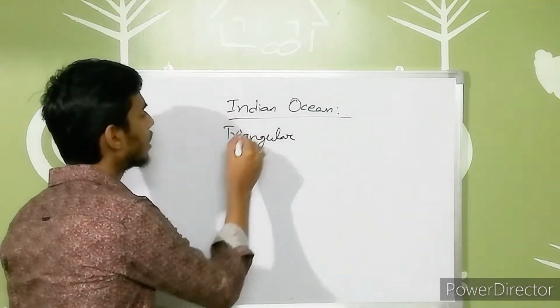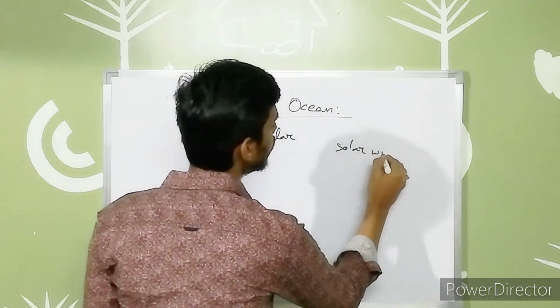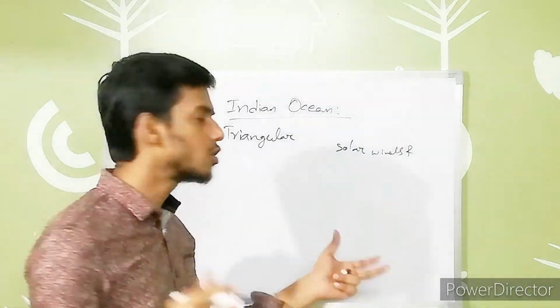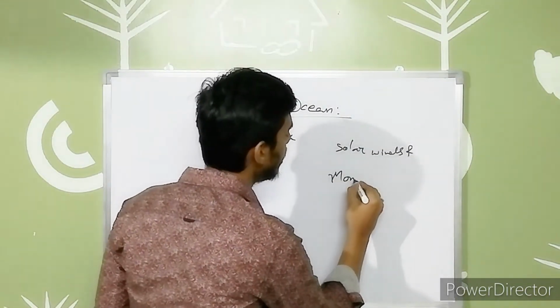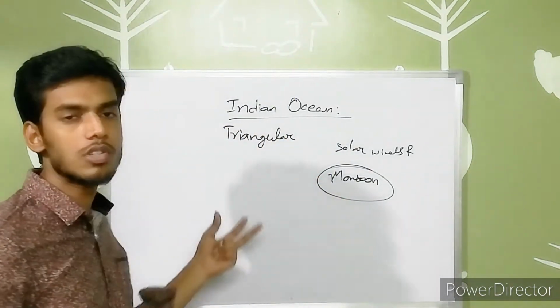When we are comparing to our country, due to the solar winds and other climatic conditions, there exists monsoon activity. Monsoon activity takes place here. This is regarding our Indian Ocean, right?